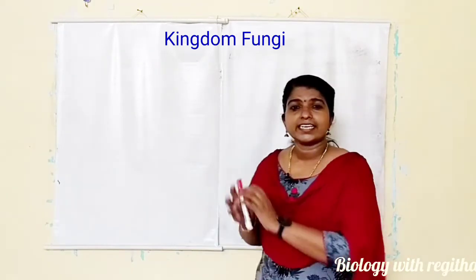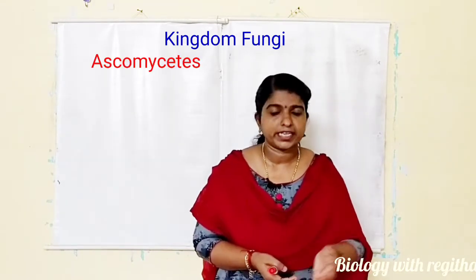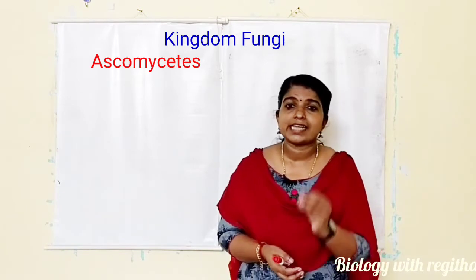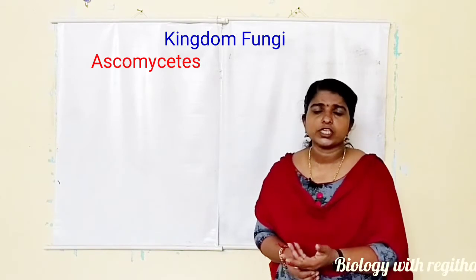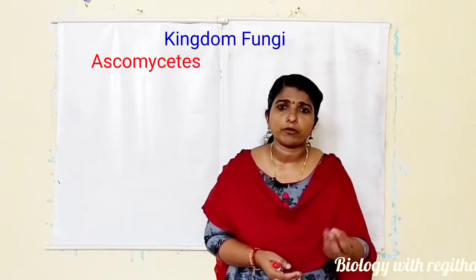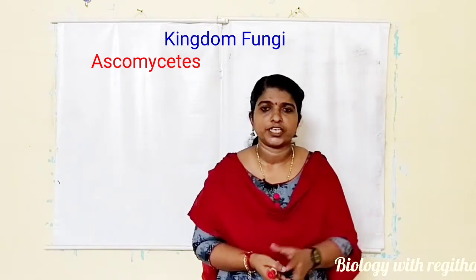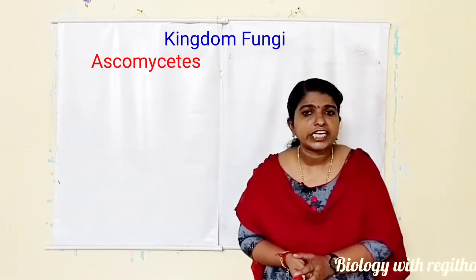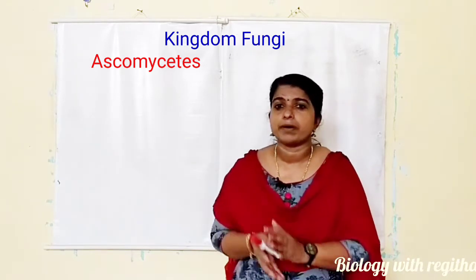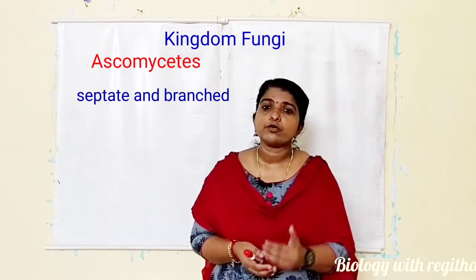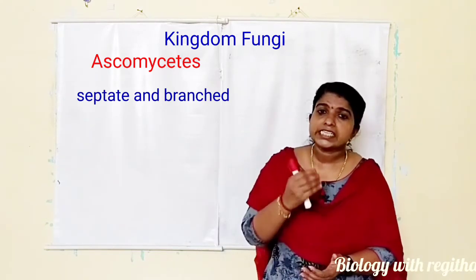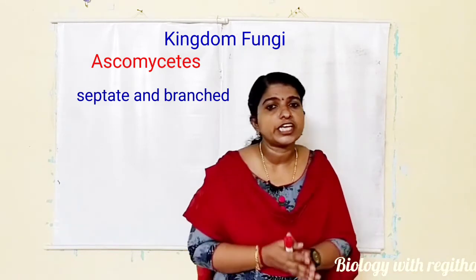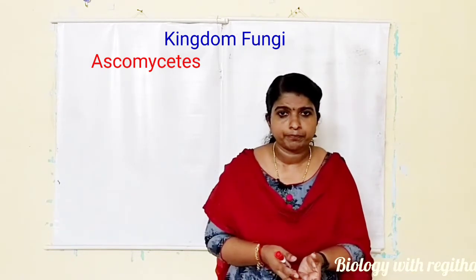Okay. The second category is ascomycetes. These are known as the sac fungi. They are parasitic, decomposers, saprophytic or coprophilous, means dung eating. And here the mycelium is septate and branched. They reproduce asexually by producing spores called conidia. These are developed on special mycelium called conidiophores.